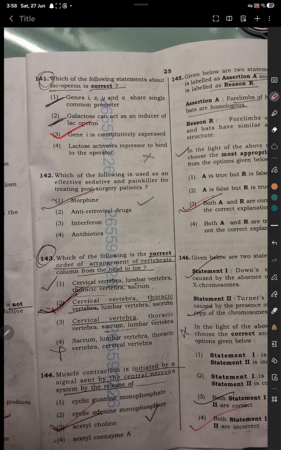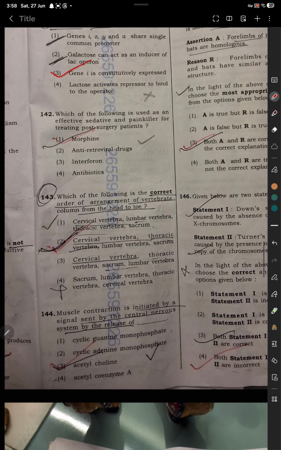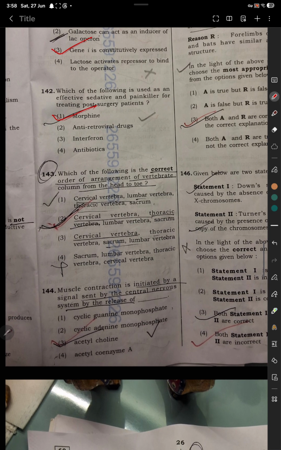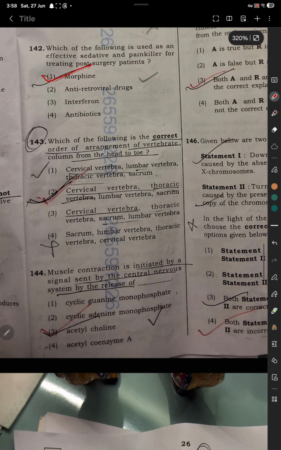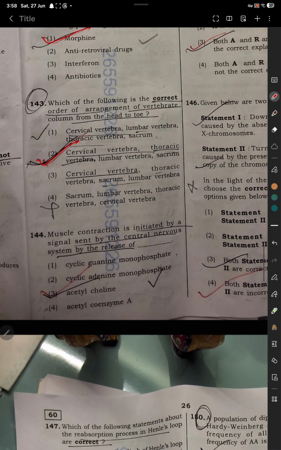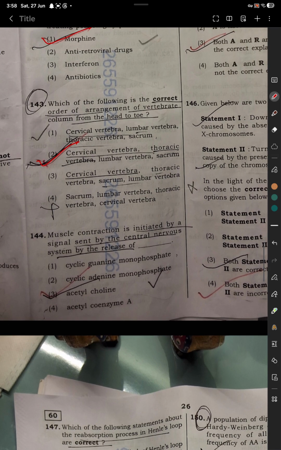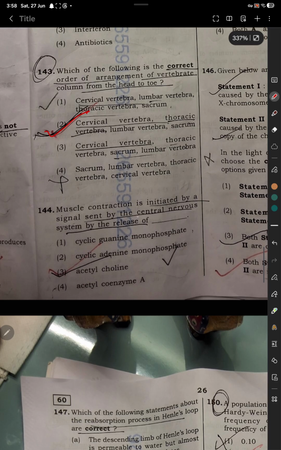Question number 142. Which of the following is used as an effective sedative and painkiller for treating post-surgery patients? So option number 1, morphine. Question 143. Which of the following is correct order of arrangement of vertebral column from head to toe? Option number 2 is correct. Question 144. Muscle contraction is initiated by a signal sent by the central nervous system by the release of acetylcholine.